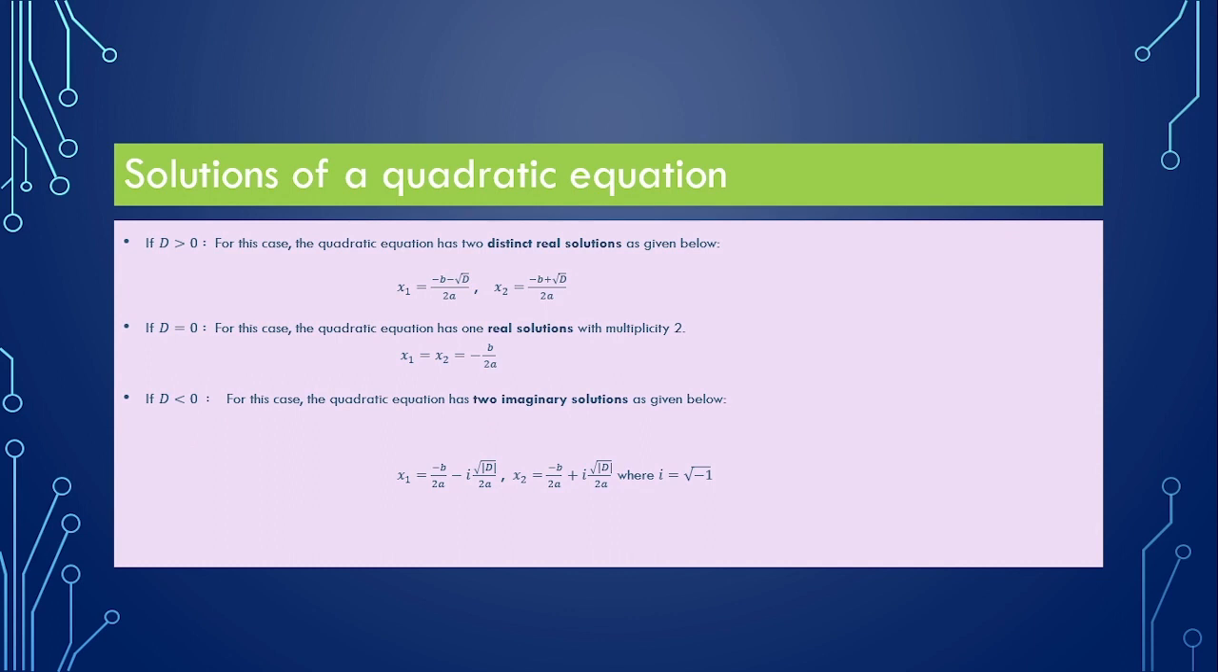And if d is less than 0, for this case the quadratic equation has two imaginary solutions as given below. x1 equals negative b over 2a minus i times square root of modulus of d, that is absolute value of d, divided by 2a, and x2 equals negative b over 2a plus i times square root of absolute value of d over 2a, where i equal to square root of negative 1 is the imaginary number.